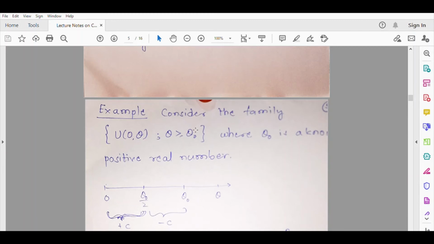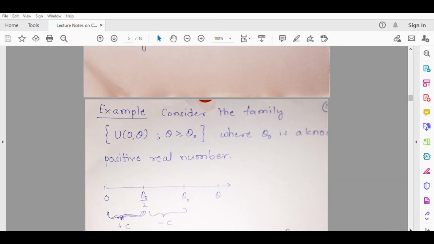It may depend on theta naught, but it should not depend on theta. So what I have done is I have used a very simple trick. We have this situation: theta is greater than or equal to theta naught. Somewhere here I have theta naught, somewhere here I will have theta, and this is the support of the distribution, 0 to theta. So I have broken the interval 0 to theta naught into two parts: 0 to theta naught by 2, and theta naught by 2 to theta naught. Now my function takes value plus c on the first interval, and it takes value minus c on the second interval.